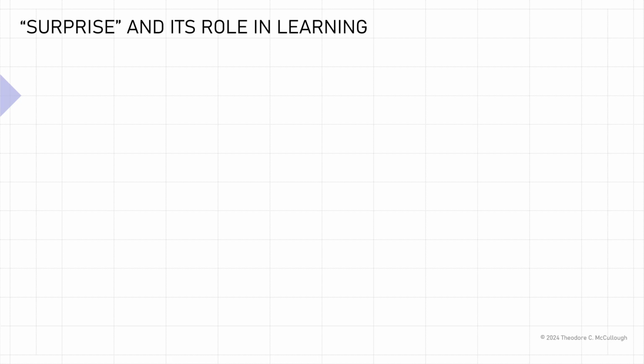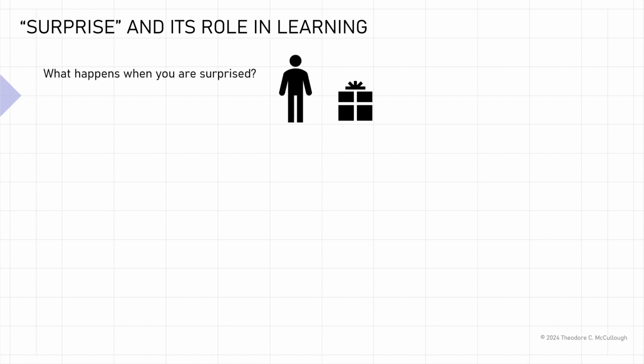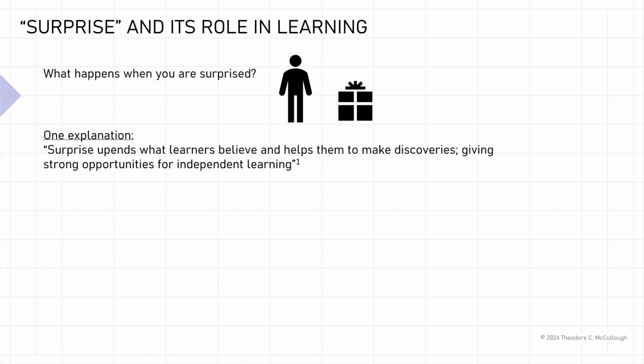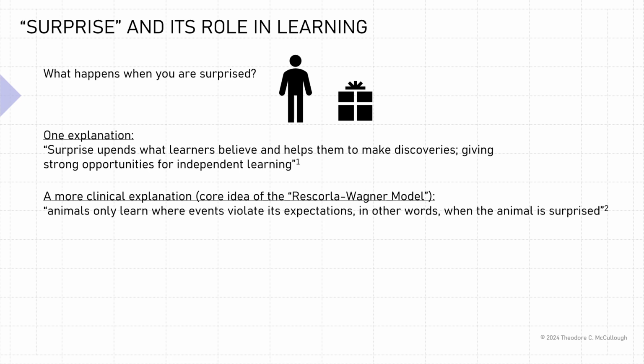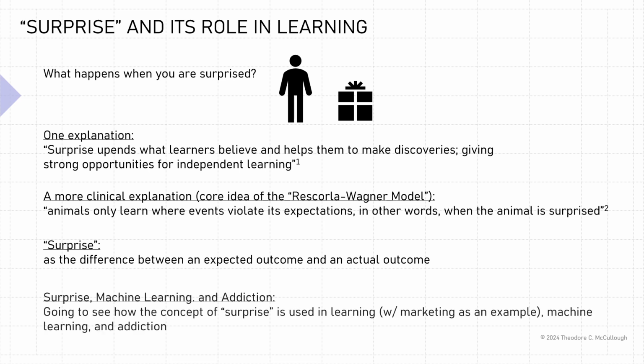Surprise and its role in learning. What happens when you're surprised? One explanation is that surprise upends what learners believe and helps them to make discoveries, giving strong opportunities for independent learning. A more clinical explanation, and one that is the core idea of the Rescorla-Wagner model, is that animals only learn where events violate their expectations. In other words, where the animal is surprised. Surprise then can be understood as the difference between an expected outcome and an actual outcome.